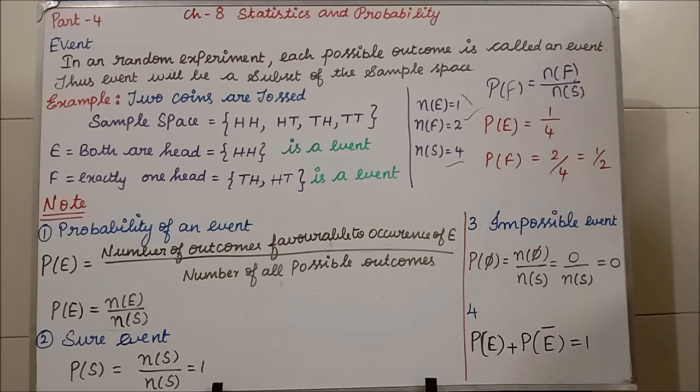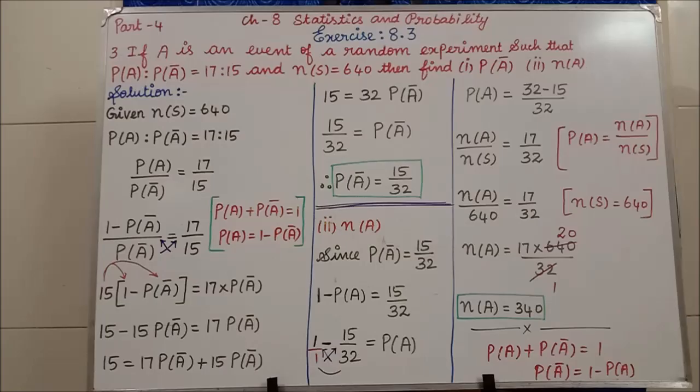Now what is an event? What is the probability of an event? What is a sure event and what is an impossible event? All of you are clear? Yes. Now we'll start exercise 8.3. Students, in exercise 8.3, the first question and second question you are going to do. It is very easy, 2 marks. You are going to draw only a tree diagram for the first and second questions. Clear?